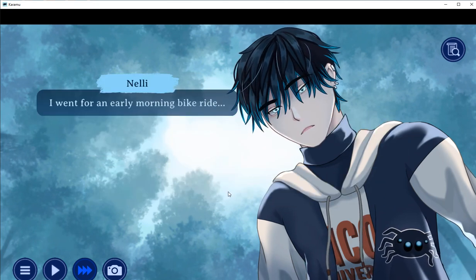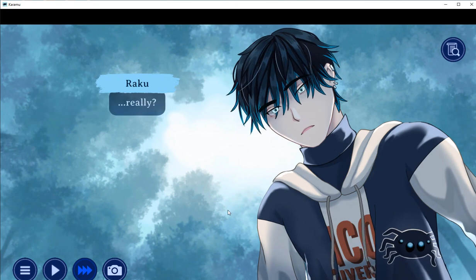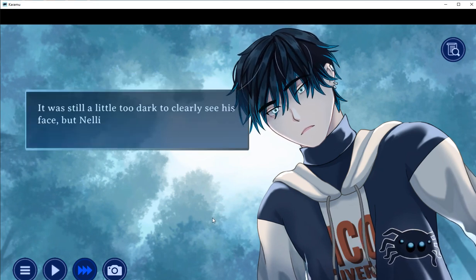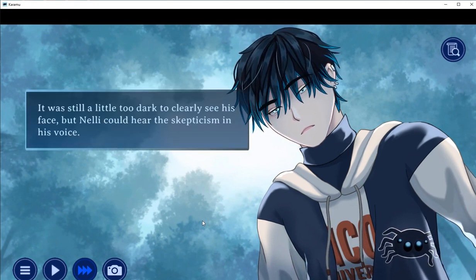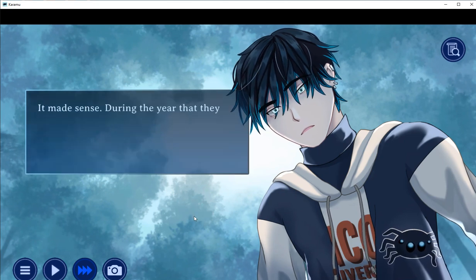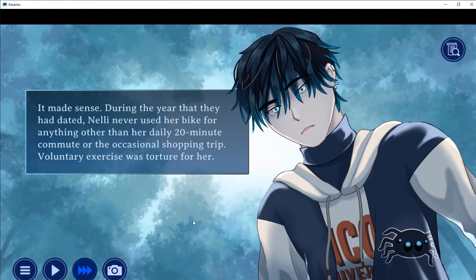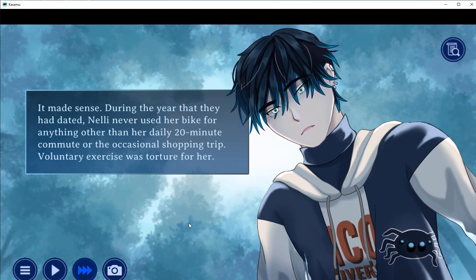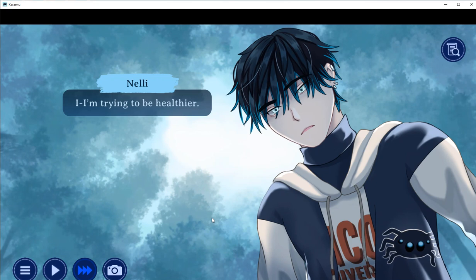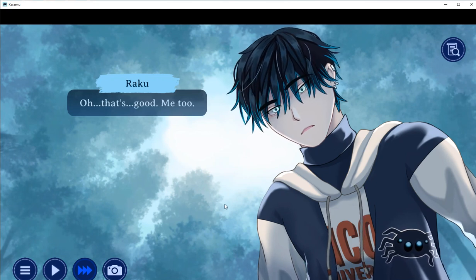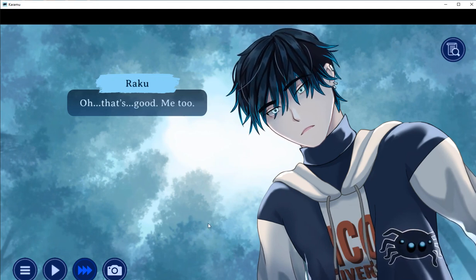I went for an early morning bike ride. Really? It was still a little too dark to clearly see his face, but Nelli could hear the skepticism in his voice. Made sense. During the year they dated, she never used a bike for anything other than her commute. Voluntary exercise was torture for her. I'm trying to be healthier. Oh, that's good. Me too.